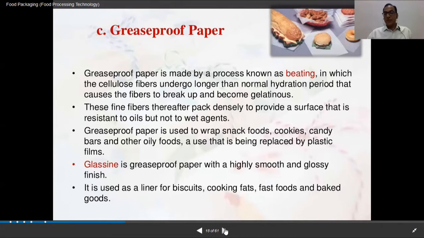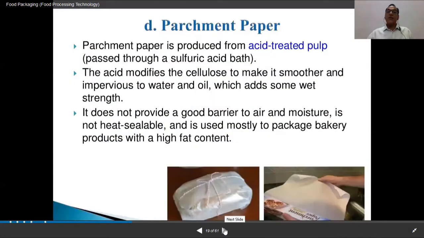So grease-proof paper is very well used, and glassine is a grease-proof paper with a highly smooth and glossy finish, so your items also look attractive. All right. And then next, parchment paper.